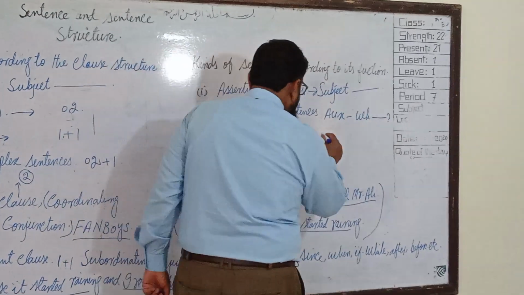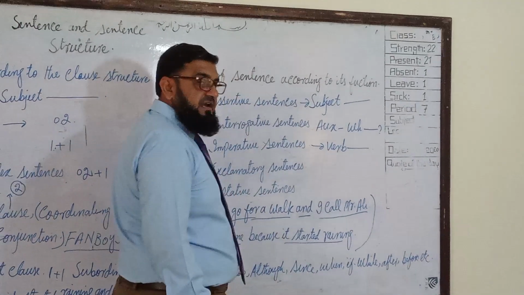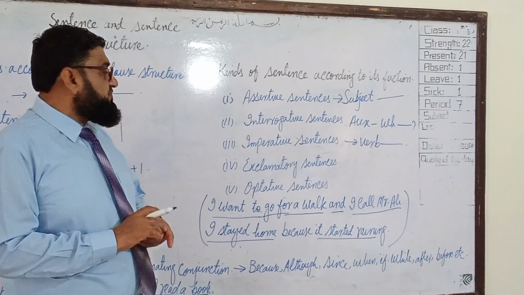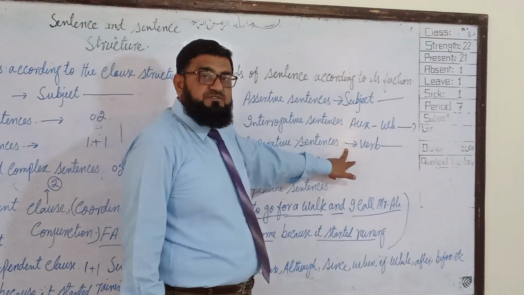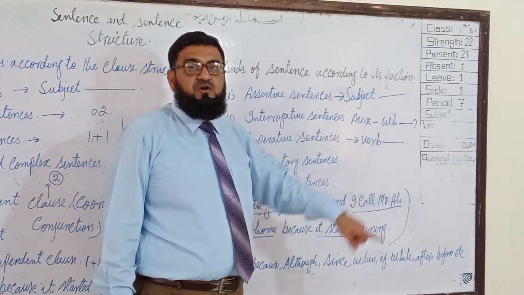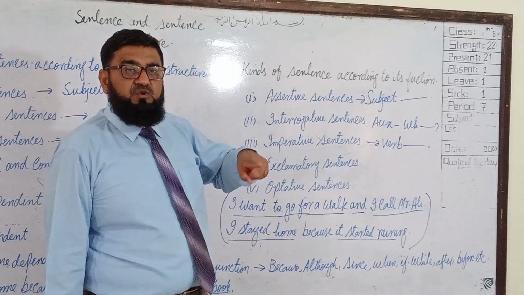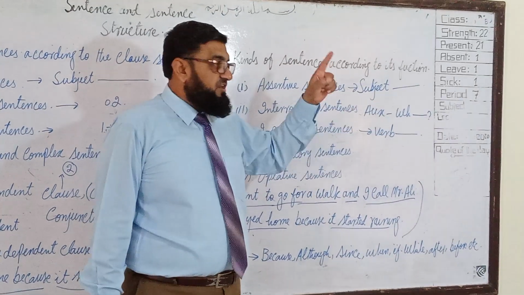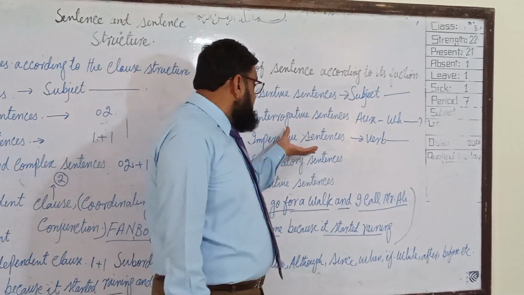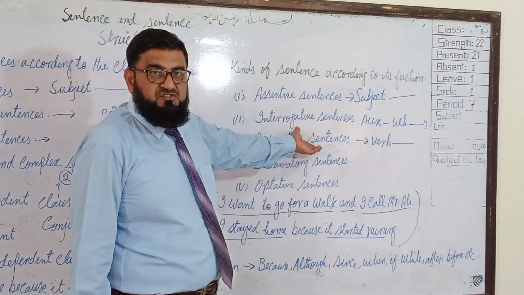Another sentence is the imperative sentence. An imperative sentence will start from the verb and there will be a full stop at the end. With an imperative sentence there will be a subject, but the subject will be understood. For example, imperative sentence: open the door. We are saying open the door, but the place of subject will be taken by the gesture. We say, you open the door. So, you is the understood subject. With an imperative sentence, the subject is there, but it is not written because it is an understood subject.